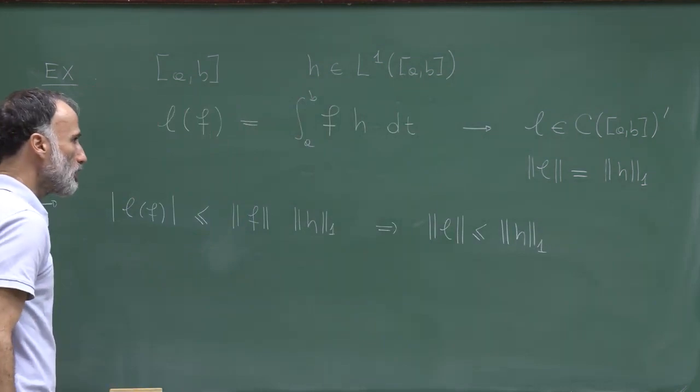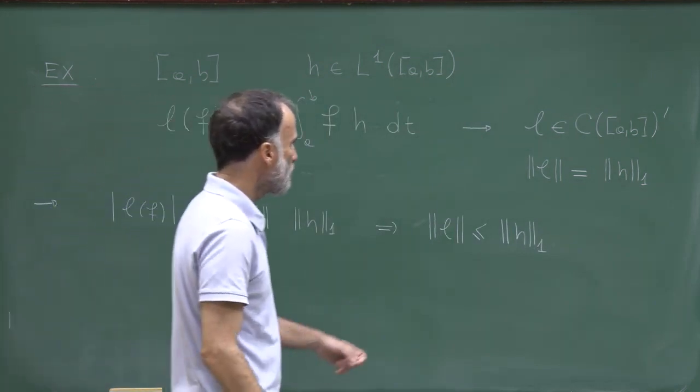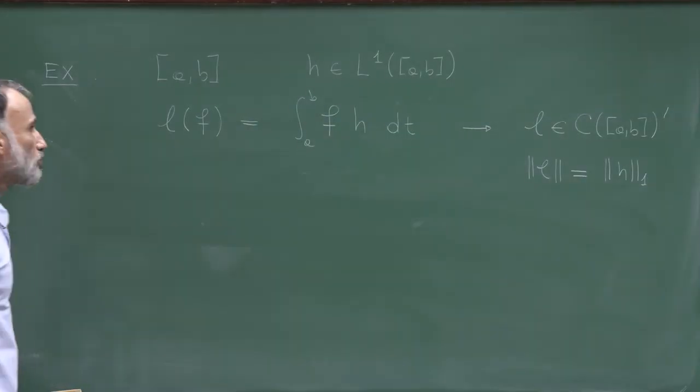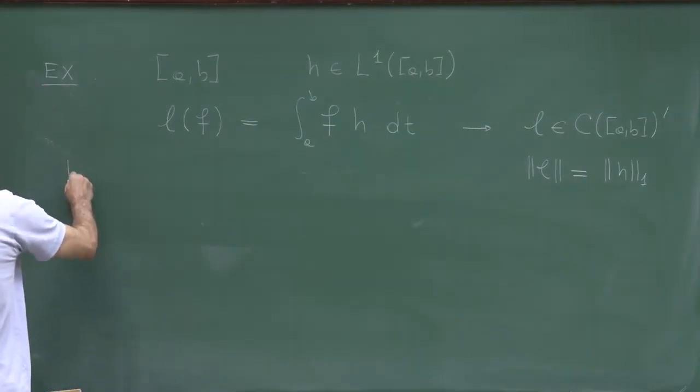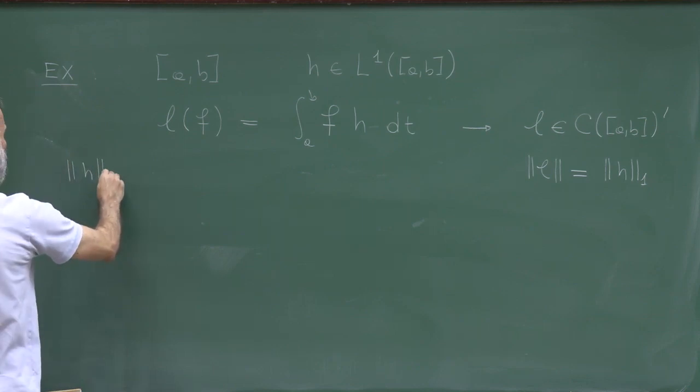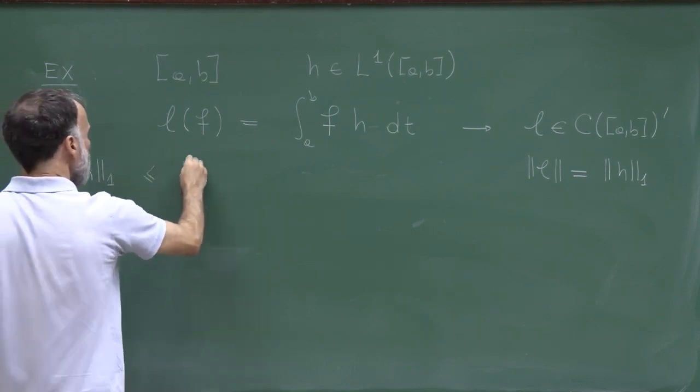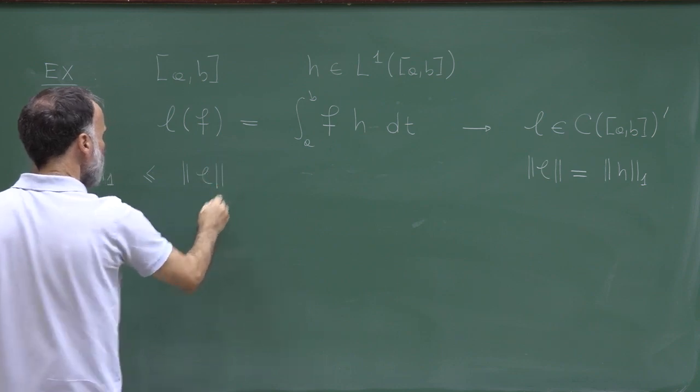So what really remains to be done is to prove the converse inequality, so that the L1 norm of h is bounded by the norm of L.